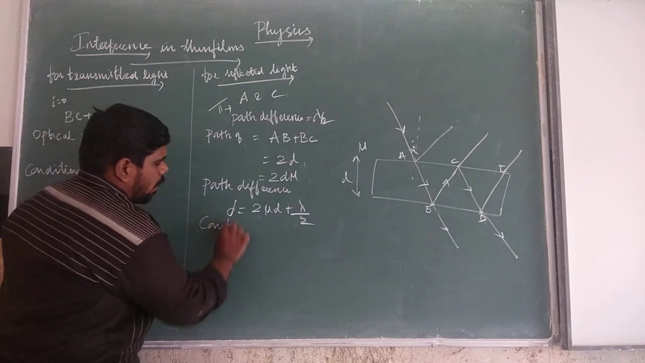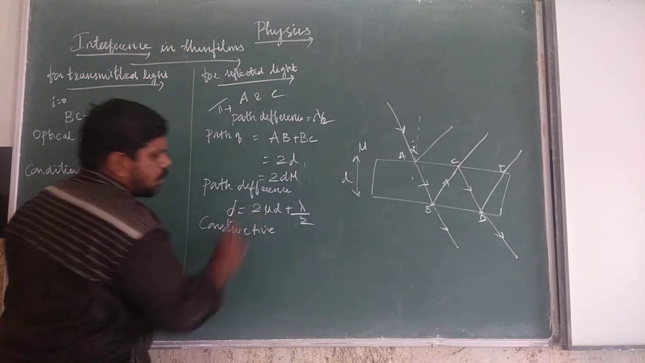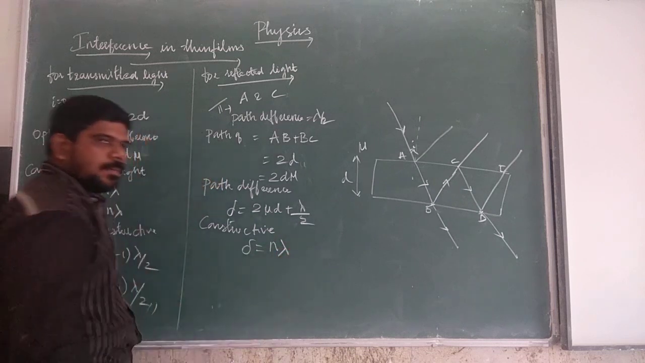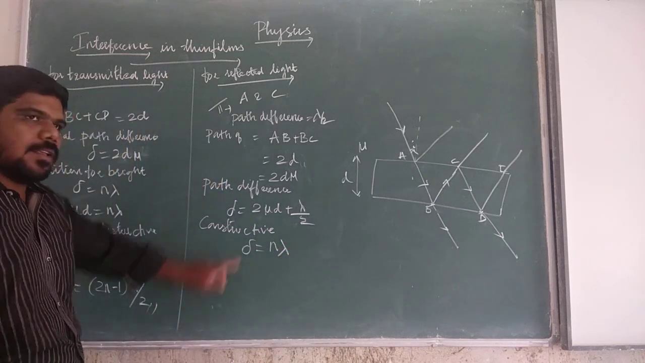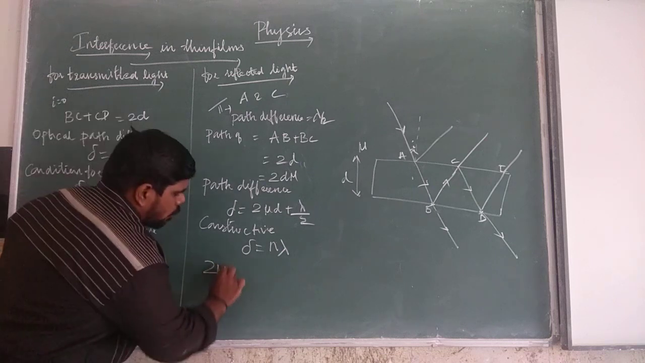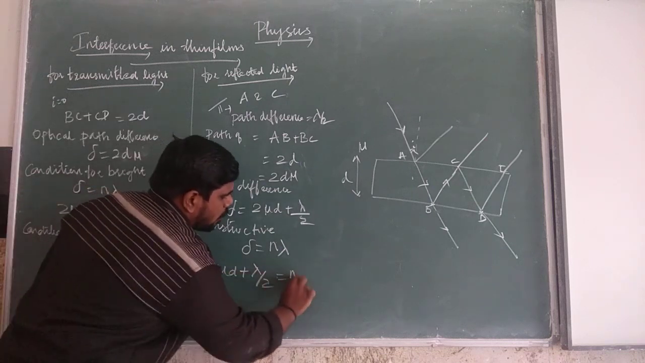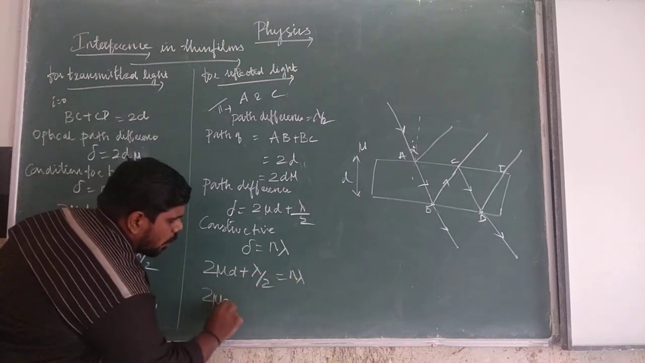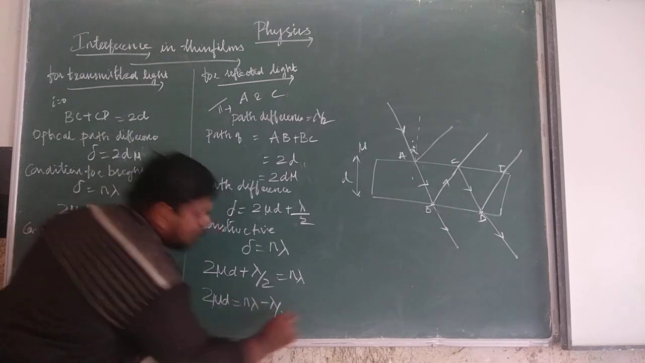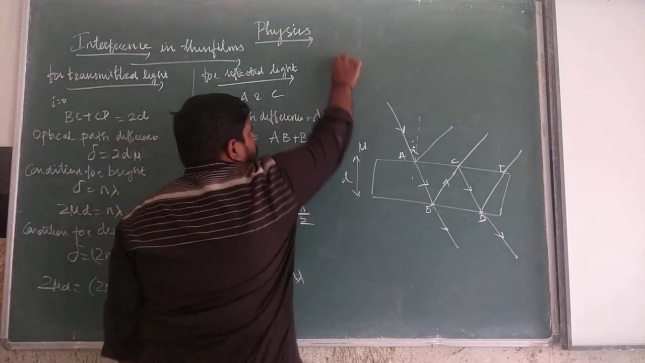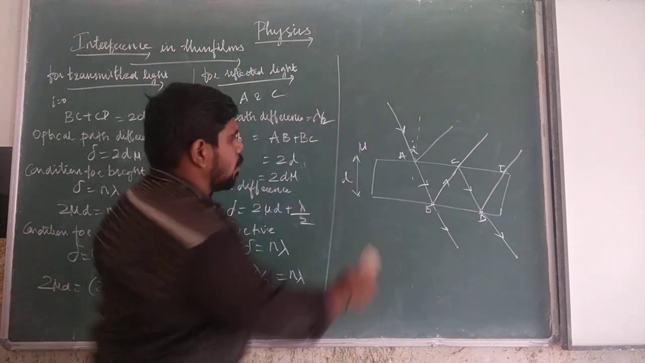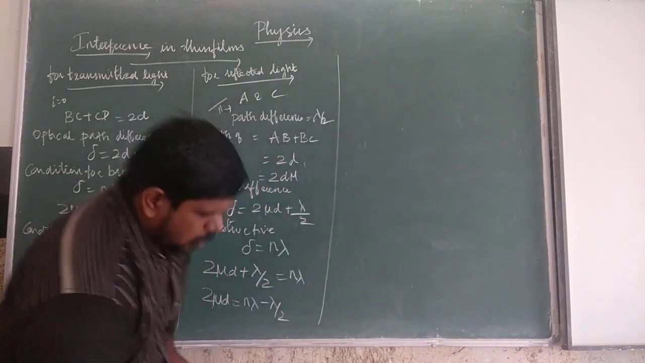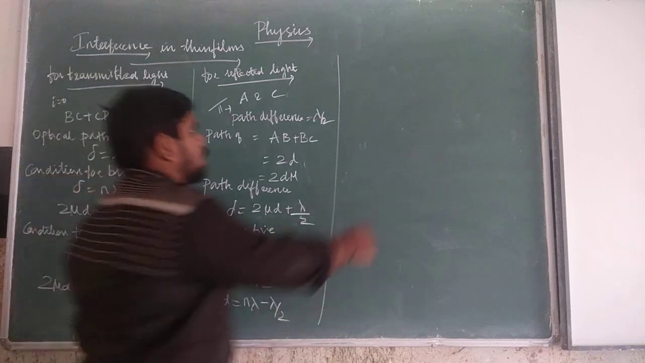For constructive interference, the path difference is equal to n lambda. So if you substitute this, what do you get? 2 mu d plus lambda by 2 is equal to n lambda. So moving lambda by 2 across, 2 mu d is equal to n lambda minus lambda by 2. If you take the LCM, what do you get?